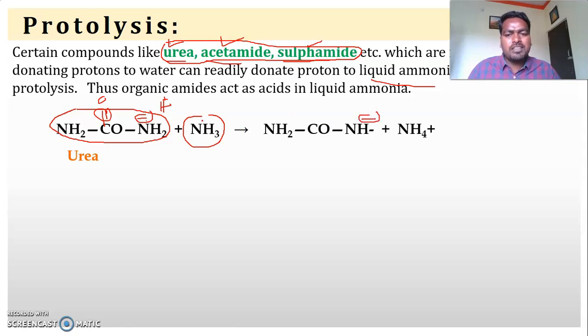Ammonia is a base because it has a lone pair of electrons. This lone pair attacks the H plus ion and it becomes NH4 plus ion. So why does it release a proton? Because liquid ammonia is a base, it can easily abstract the H plus ion.